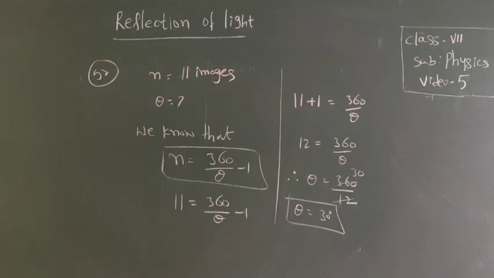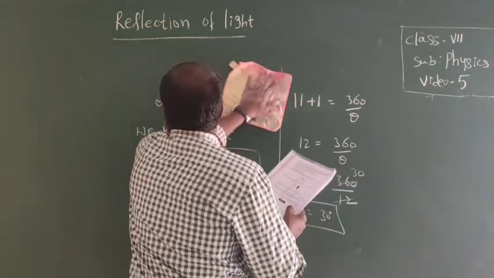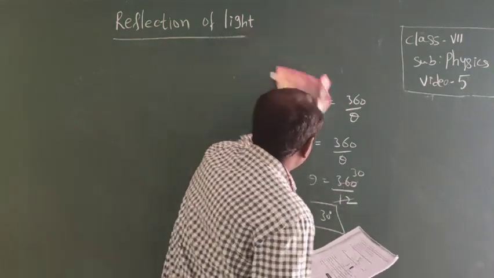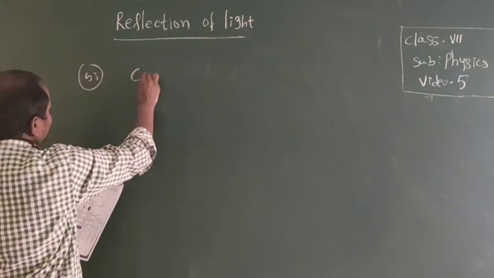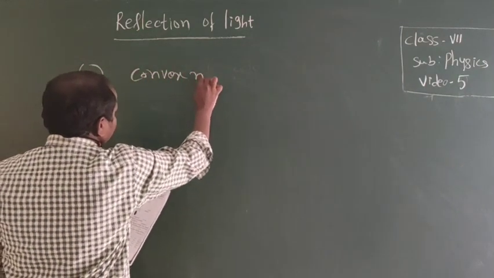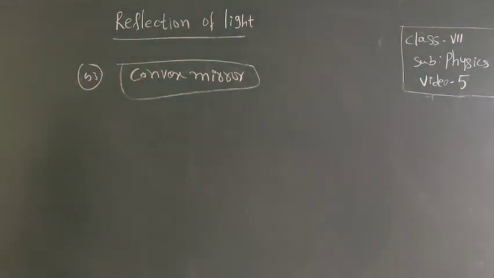Next one, 53. Rajesh fitted a rear mirror to his motorcycle. Which type of mirror is used as a rear mirror? You know already, that is a convex mirror. So a convex mirror acts as a rear mirror. So the 53rd one is the convex mirror.